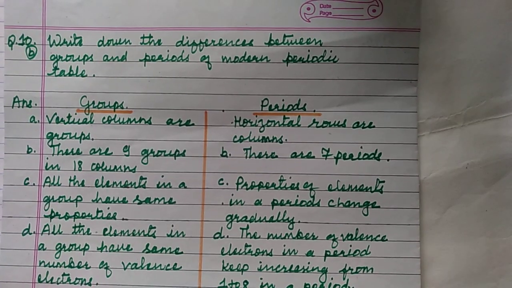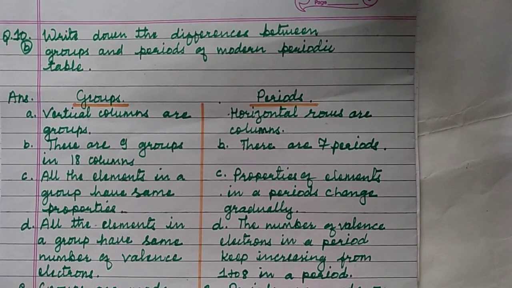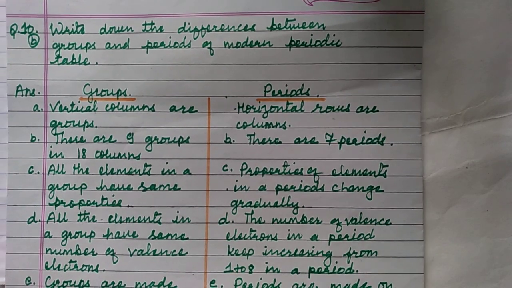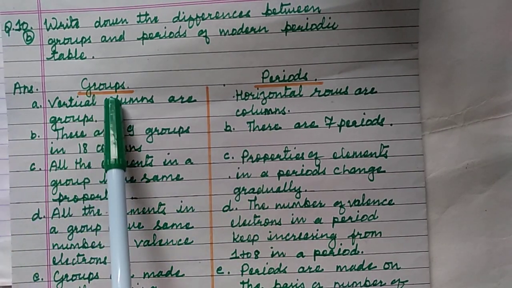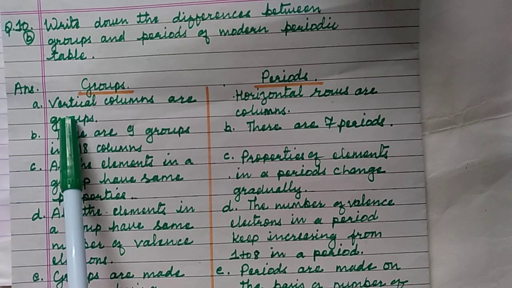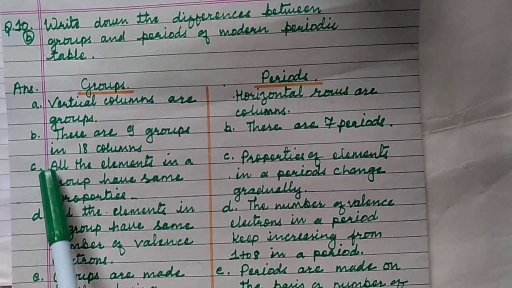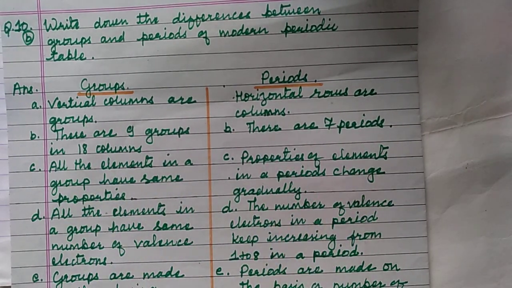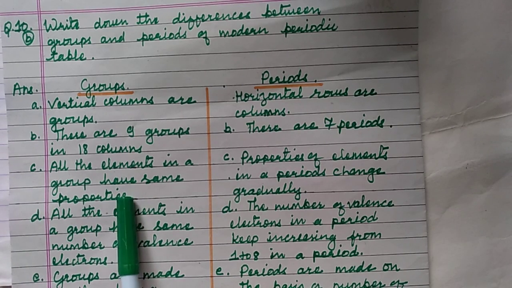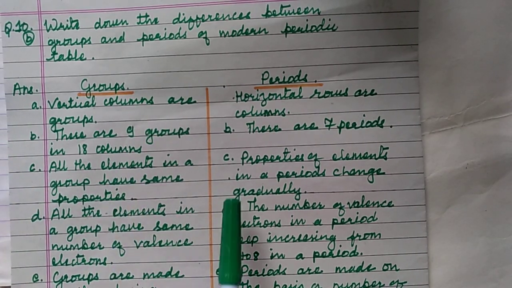Now write the differences between groups and the periods of modern periodic table. If you understand differences between groups and periods, then it will help you a lot to answer many questions related to this topic. Groups are vertical columns. Periods are horizontal rows. Groups: there are 9 groups in 18 columns. Periods: there are 7 periods. Groups: all the elements in a group have same properties.